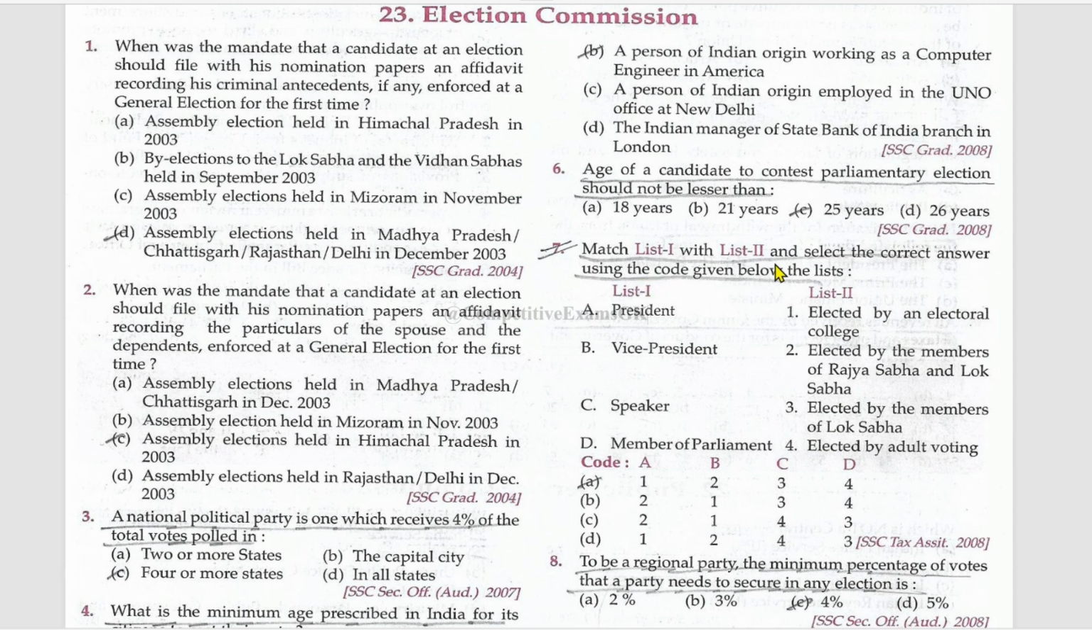Matching the list 1 and the list 2. President elected by an electoral college. Vice President elected by the members of the Rajya Sabha and Lok Sabha. Speaker elected by the members of the Lok Sabha. Member of Parliament elected by adult voting.